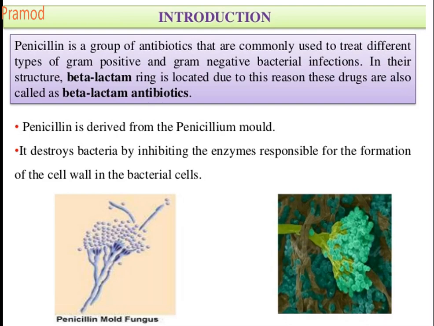Penicillin was derived from a Penicillium mold, that is a fungus. It destroys the bacteria by inhibiting the enzyme responsible for the formation of the cell wall in the bacterial cell. So it inhibits cell wall synthesis. So penicillin acts on the microorganism by inhibiting the enzyme responsible for cell wall synthesis.